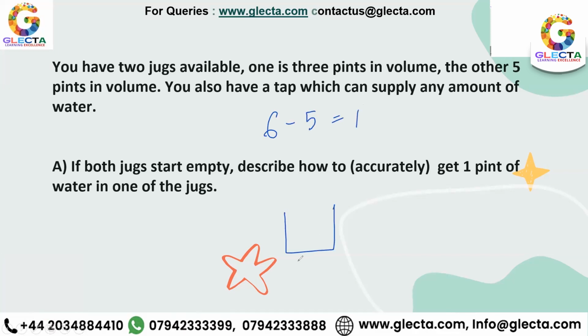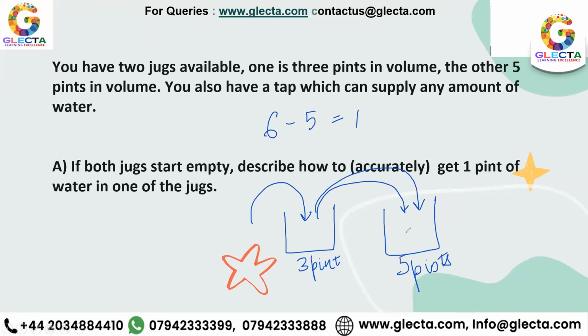I have a jug of 3 pints volume and a jug of 5 pints volume, right? Now I need exactly 1 pint. Fill the 3 pints jug to its maximum capacity, transfer the water over here into the 5 pints jar. Then fill it again. You would have 3 pints again and transfer over here again. So this one would be completely filled, right? Because the volume is 5 pints. So over here, you would be left with 1 pint of water inside. Yes, Abdul Mukeet?